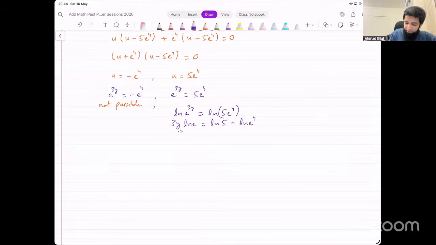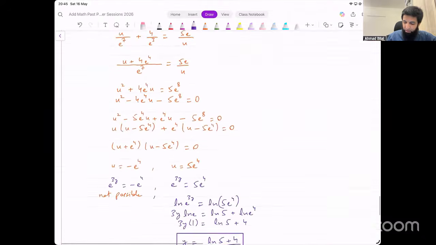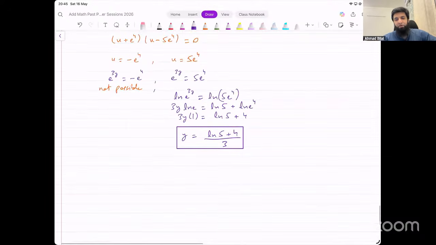On the left side, we just have 3y left, right? Because ln e is 1. On the right, we have ln 5 plus 4 ln e, which is just 4. And the value of y, therefore, at the end, turns out to be ln 5 plus 4 divided by 3. And that is the final answer that we get. Y equals ln 5 plus 4 divided by 3.